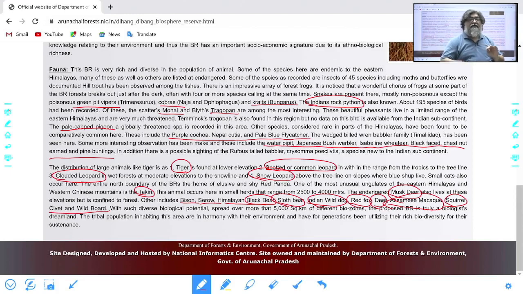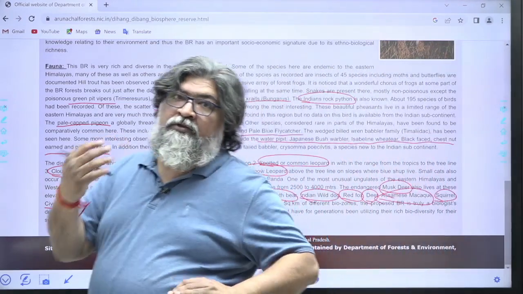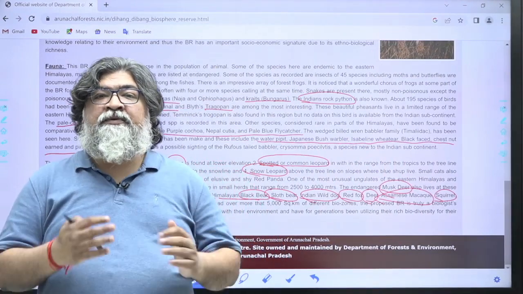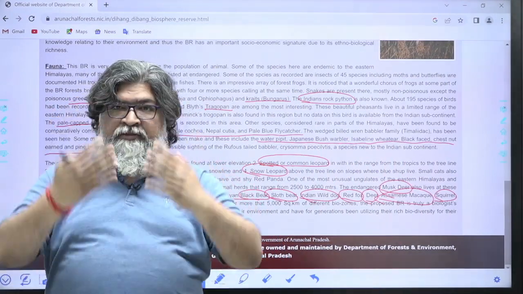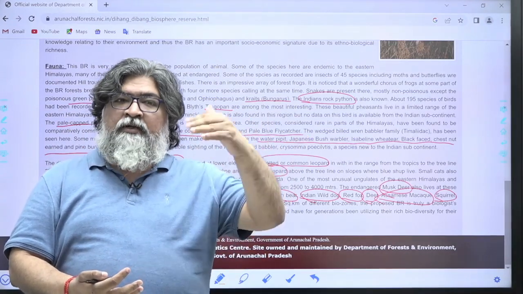The best way is with current affairs. Whatever has come in the newspaper, magazine, current affairs, that becomes very important. When you read current affairs, you get information, and then you connect back to the website. Anything you want to ask? I have just tried to give you an idea, a way out, how one can try. But it is very challenging to remember so many things. The best way is to focus on the current aspect and try to add to that.